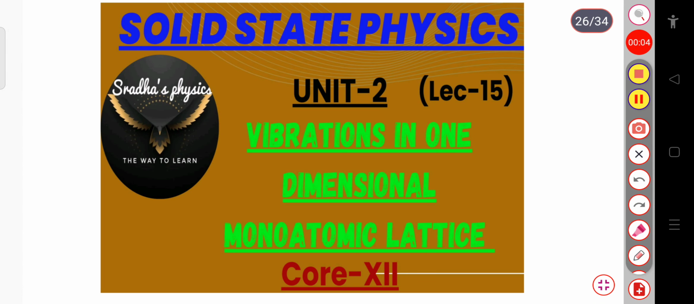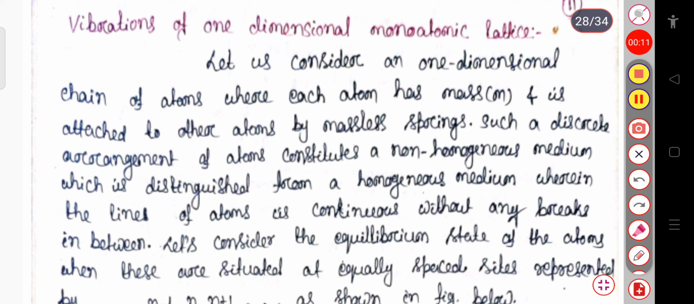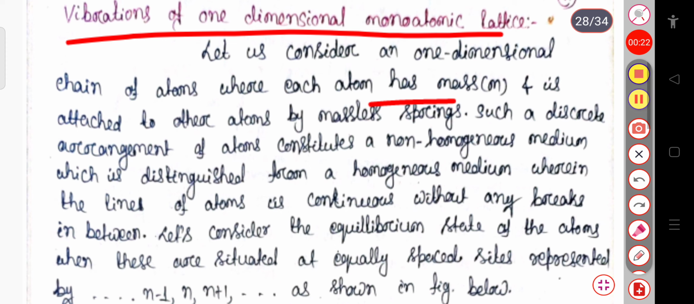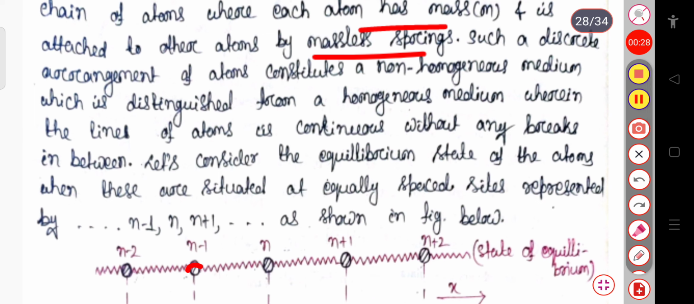In this lecture, we will discuss the vibrations in a one-dimensional monoatomic lattice. Now let us start our topic with the vibrations of a one-dimensional monoatomic lattice. Let us consider a one-dimensional chain of atoms where each atom has mass m and is attached to the other atoms by massless springs. You can see here these are the atoms. Suppose the masses are all the same, and they are attached by massless springs, and here you can see the springs.